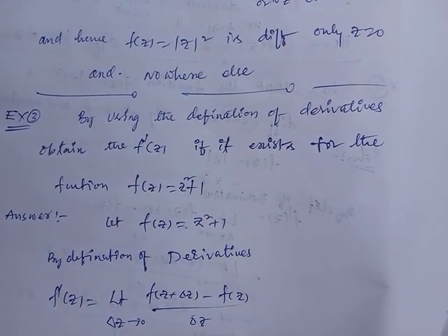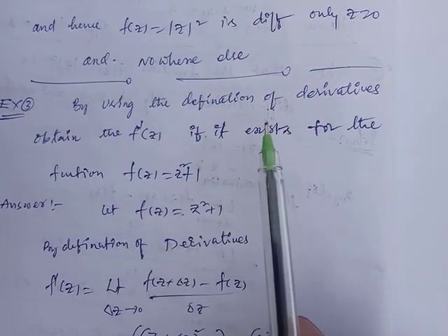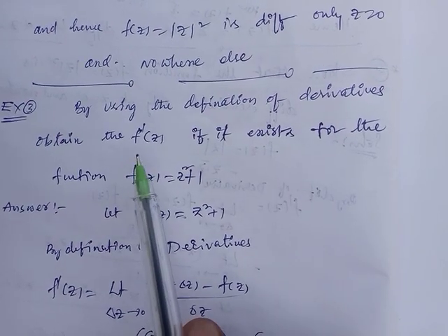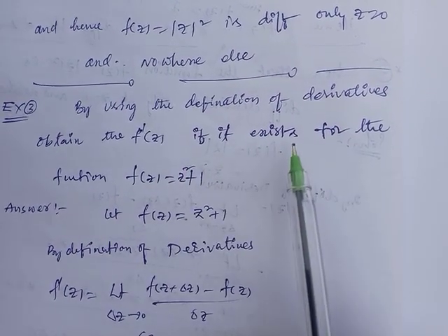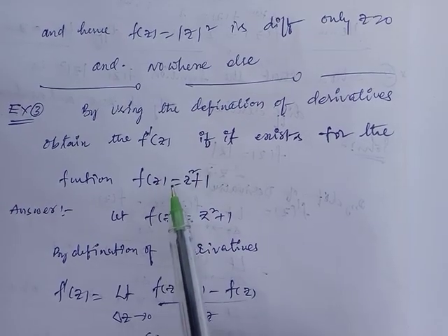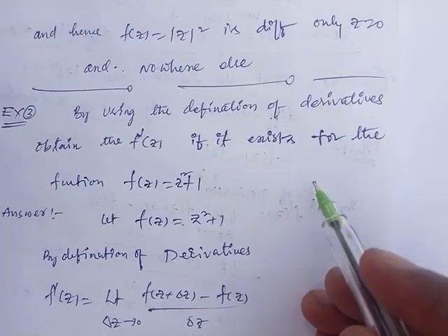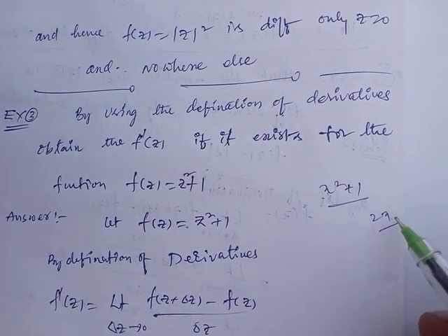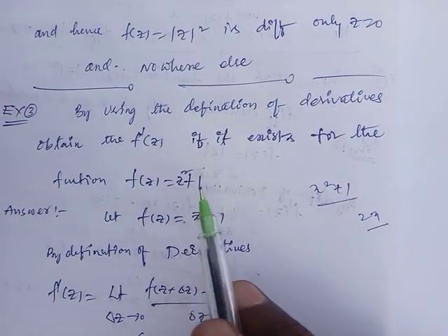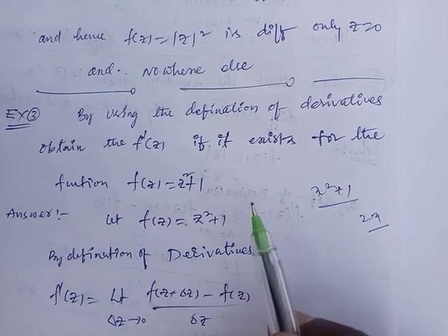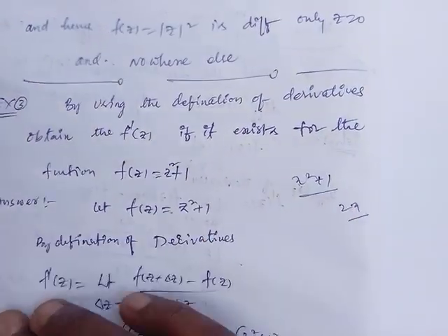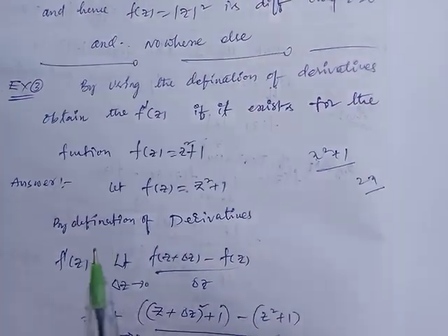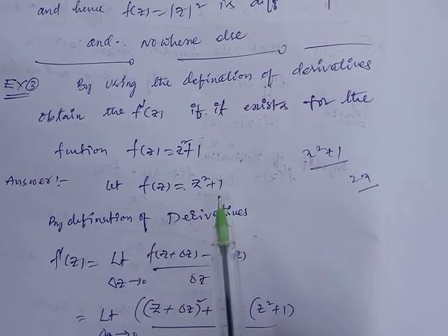See here another example. By using the definition of derivatives, obtain f dash of z if it exists for the function f of z equal to z square plus 1. If it is x square plus 1, its derivative is 2x, you know that. In the same way, for z square plus 1, its derivative is 2z, but we have to show it by the definition. By using the definition, let f of z equal to z square plus 1.